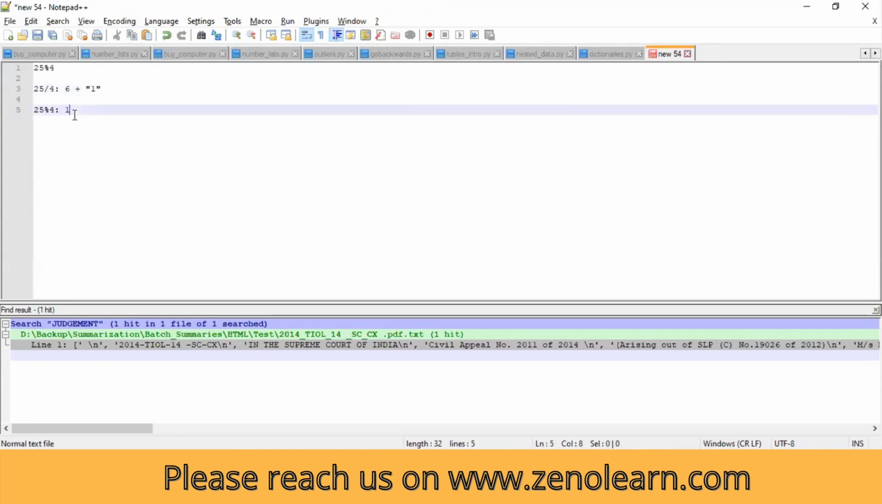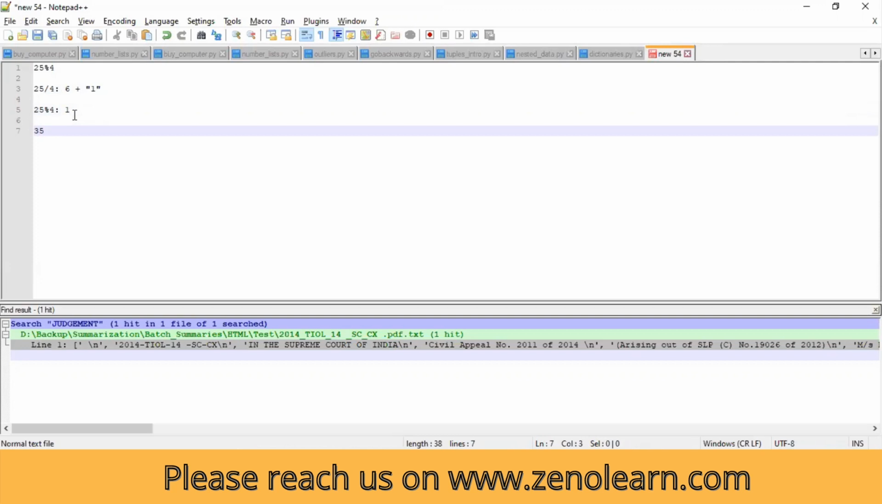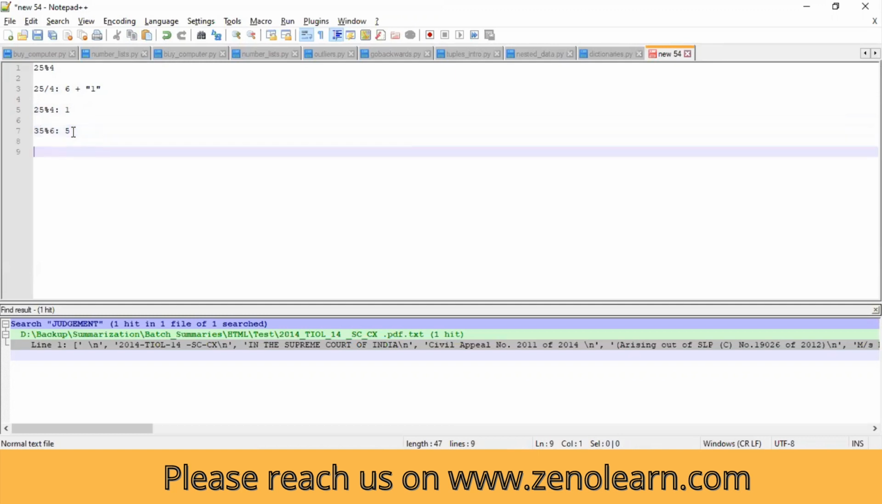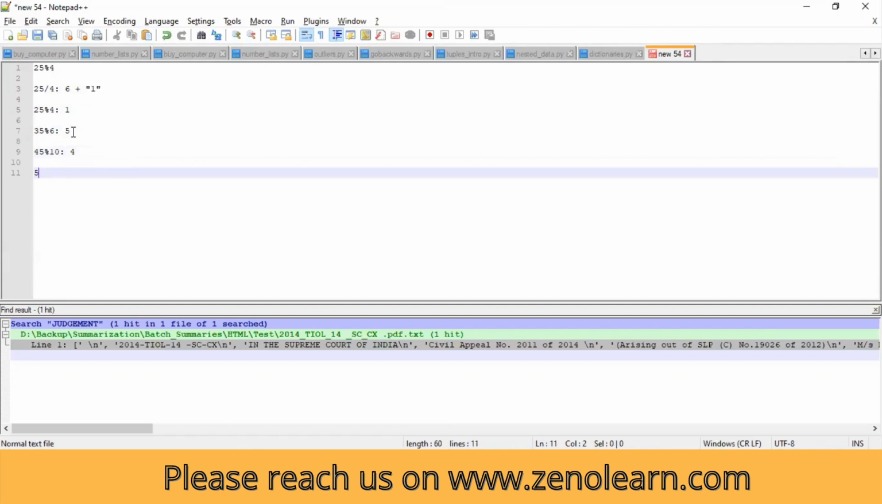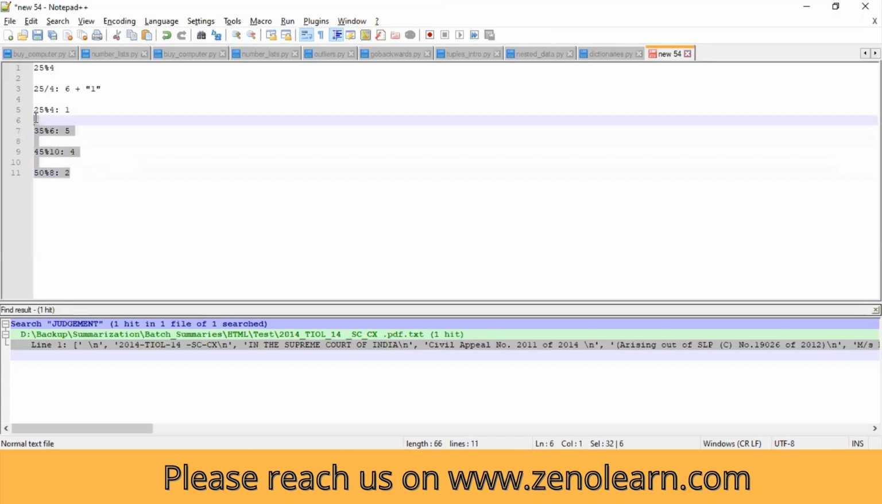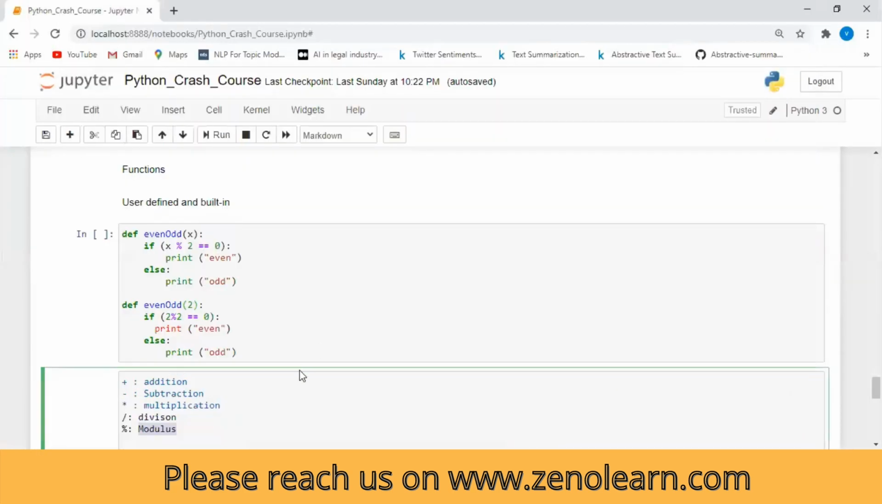Okay, let's say 25 modulus 6. It will return 5, because 6 into 4 is 24 and the remainder is 1. Sorry, 25 modulus 6 returns 1. Similarly, 45 modulus 10 will return 5, and 50 modulus 8: 8 into 6 is 48, so the modulus will be 2. These are the remainder values.